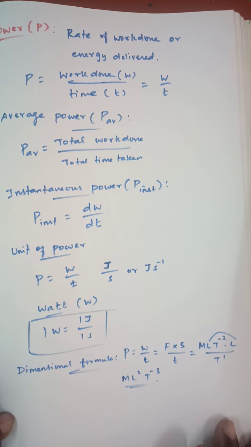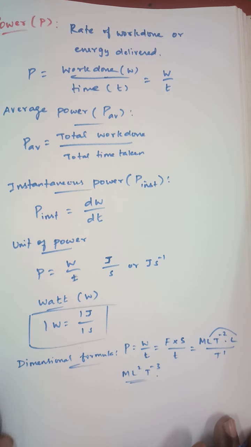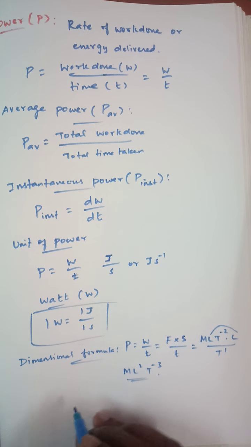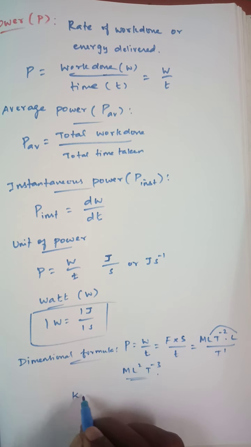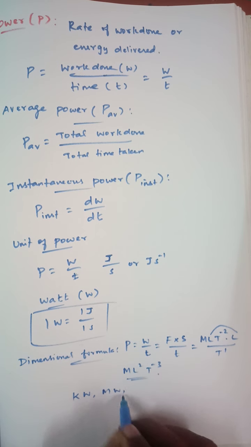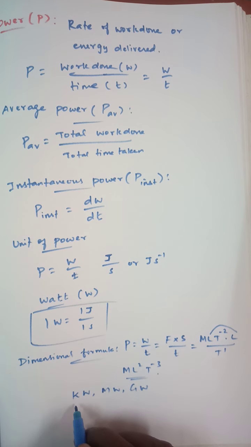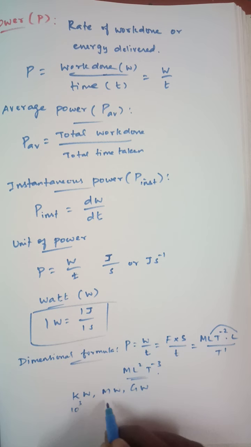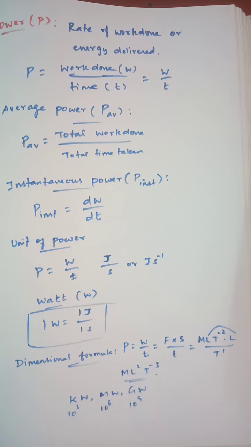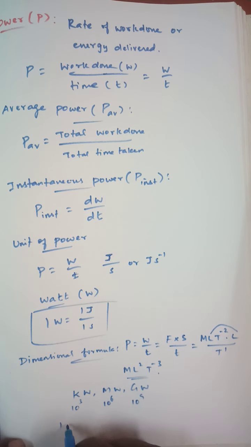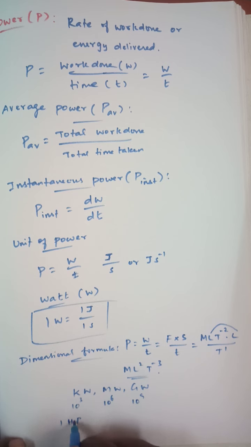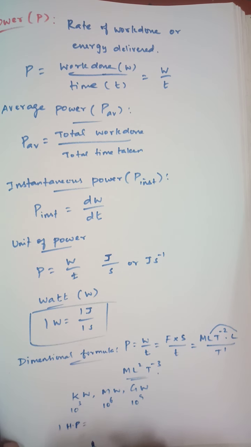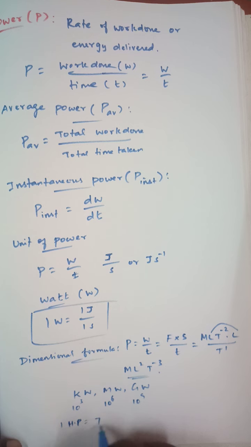Okay. Next we see what the commercial units of power are. They are measured in kilowatts, megawatts and gigawatts. Kilo means 10 power 3, mega is 10 power 6, giga is 10 power 9. Because we are using larger amounts of power, that's why we use powers of 10 like 10 power 3, 10 power 6, 10 power 9. Okay. Next, 1 HP. HP refers to horsepower. That is also a unit of power, and it is equal to 746 watt.